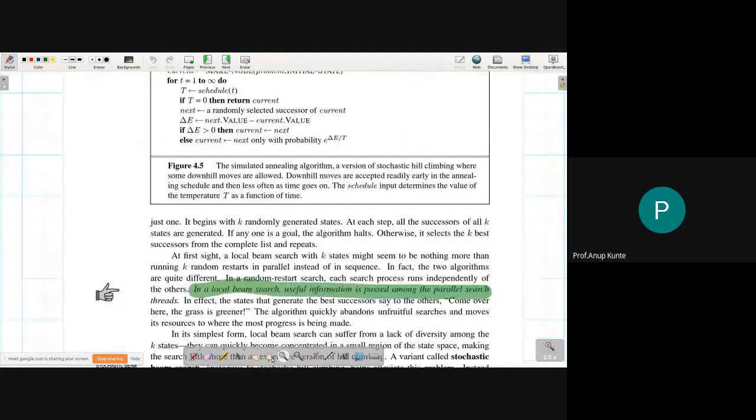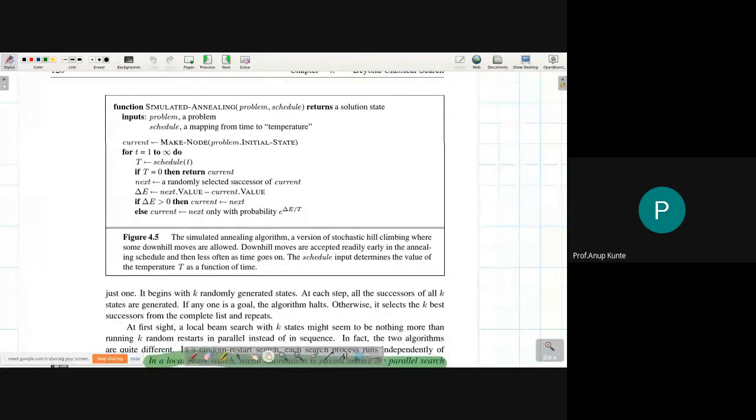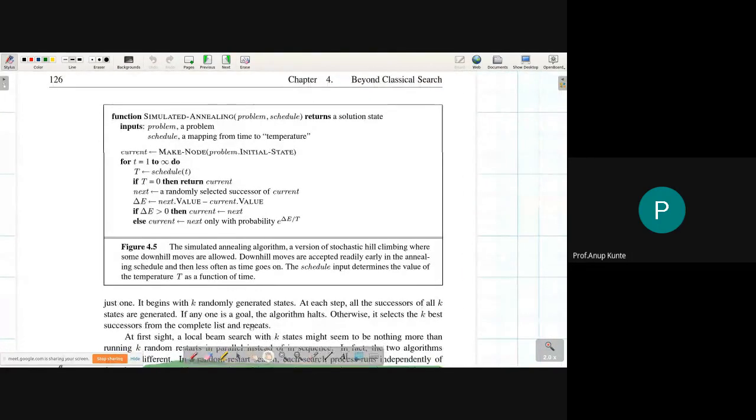I'll just make sure that you can visualize the text. So instead of downhill, or up the hill climbing, we are now calling this function simulated annealing. In its basic form, this is very much similar to the hill climbing algorithm. The only thing that differs over here is that I have a schedule of heating.